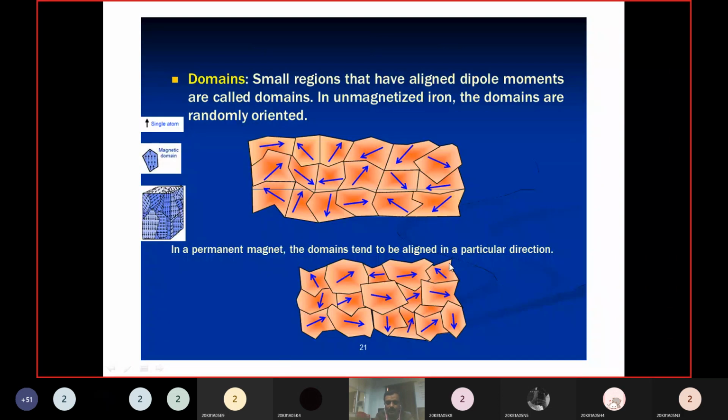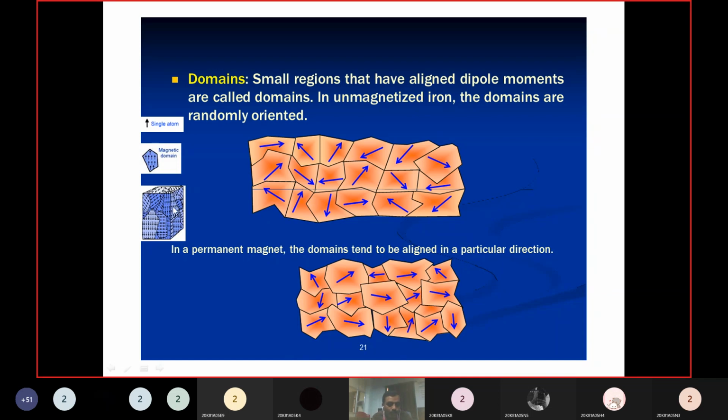In a permanent magnet, the resultant magnetic moment is oriented in a particular direction. Some domains are oriented in different directions, but the resultant magnetic moment contains one particular direction. That's why permanent magnetic materials exhibit some magnetism even without applying any external magnetic field, because some resultant magnetic moment is already present inside the material.